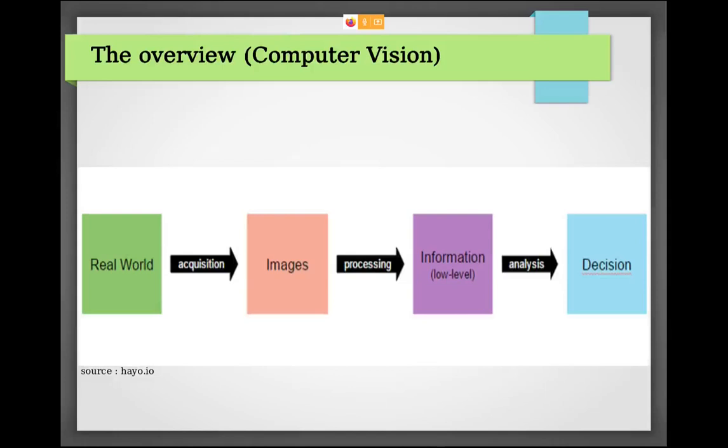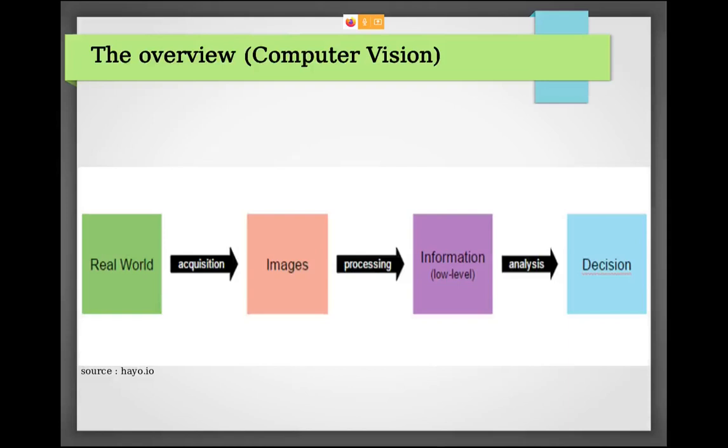Basically it stores the image in some digitized format. Furthermore, I'll introduce what formats are available. Then the image is processed at a low level. Just like we are seeing one image and we want an enhanced image, like what exactly in the image we want to know. That is basically called image processing.